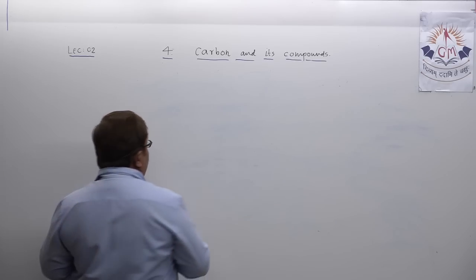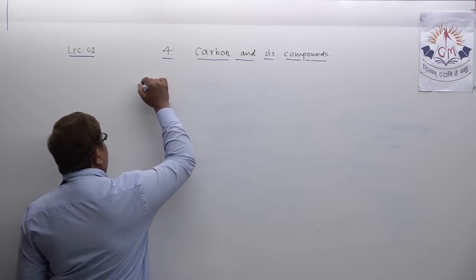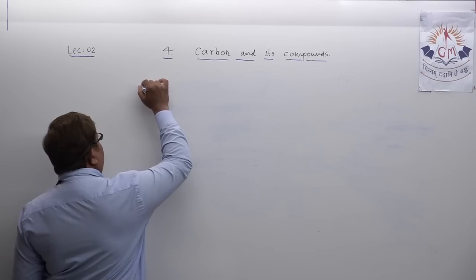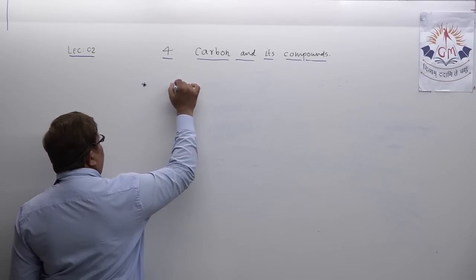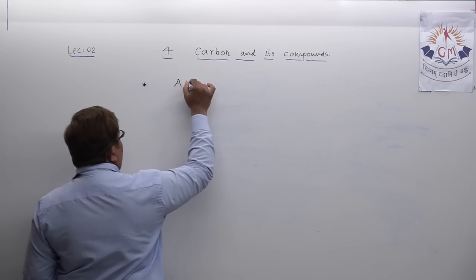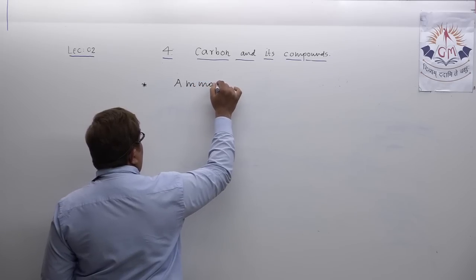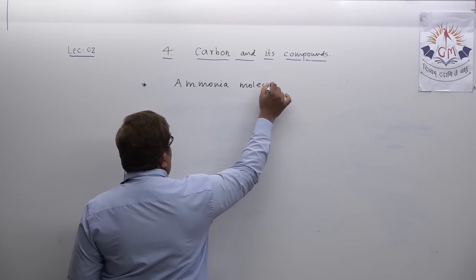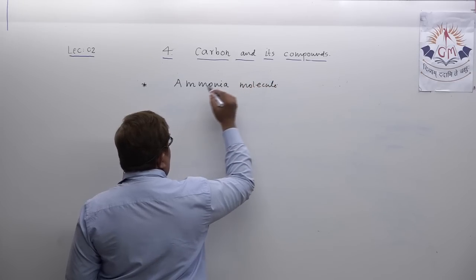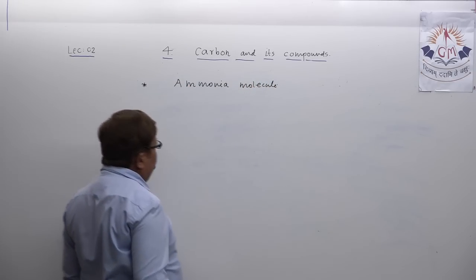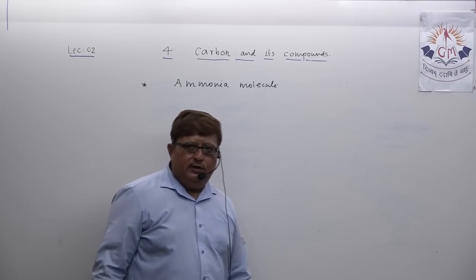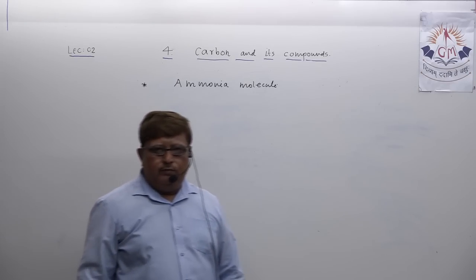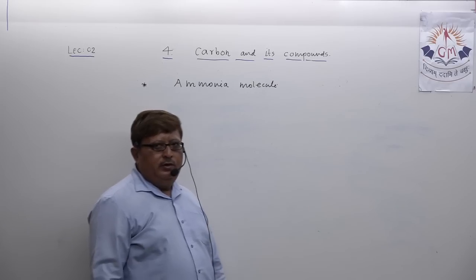Okay, suppose let us try to understand the formation of ammonia molecule. Okay my dear students, ammonia molecule. Just suppose in exam you are asked, explain formation of ammonia molecule.